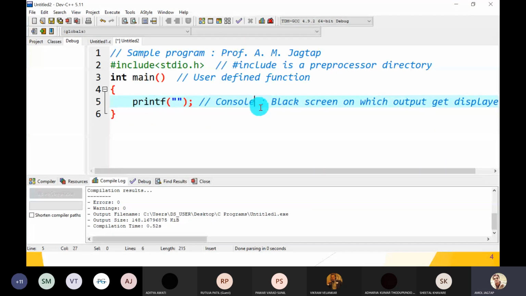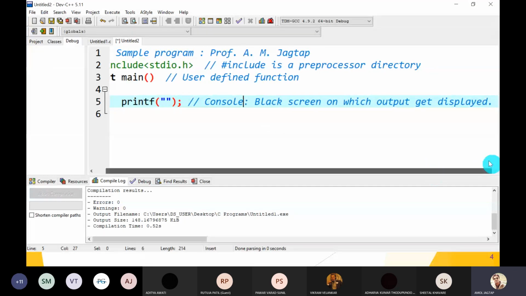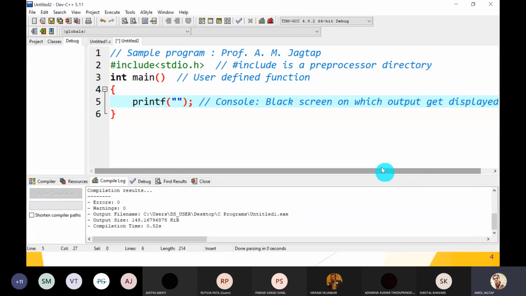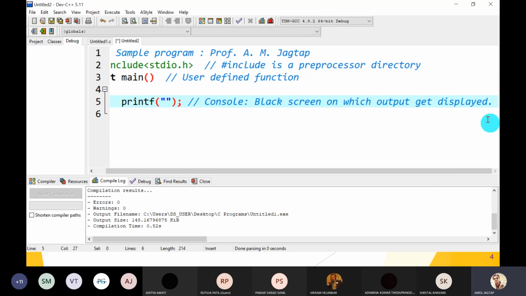Okay, so this console is divided into two types. First is the text mode window. Text mode window means we can display only text on that console. Another one is the viewport, and using the viewport we can draw graphics or animation.